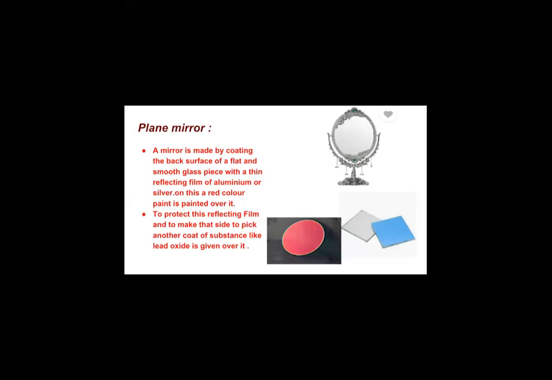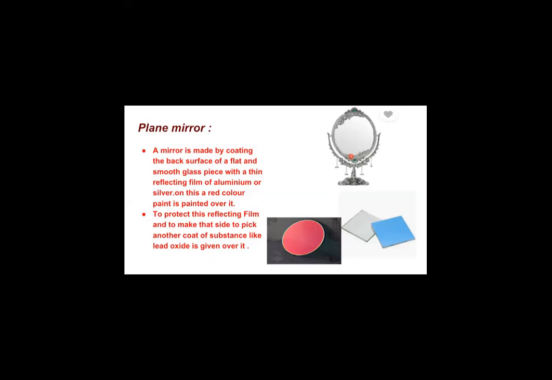A mirror is made by coating the back surface of a flat and smooth glass piece with a thin reflecting film of aluminium or silver. Over this, red color paint is applied. To protect this reflecting film, another coat of a substance like lead oxide is given over it. So basically a plane mirror looks like this. A plane mirror is a mirror which we use to see our face and our attire in our day-to-day life.